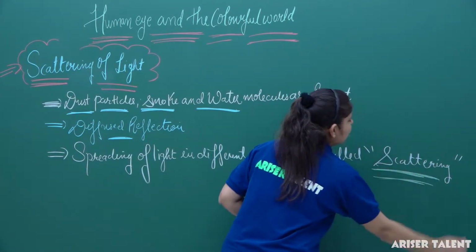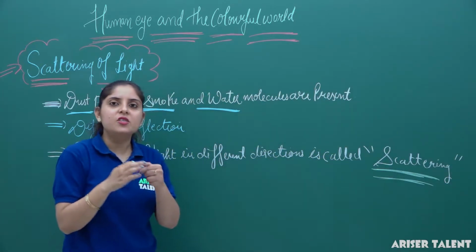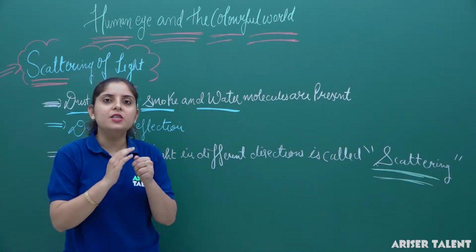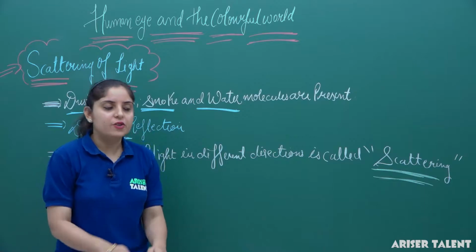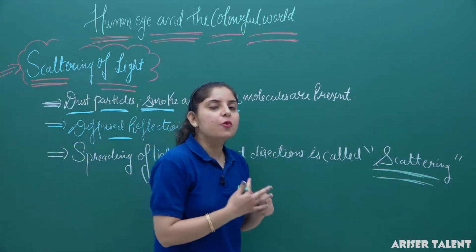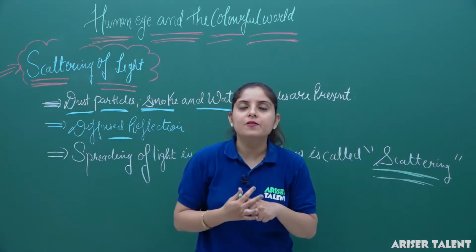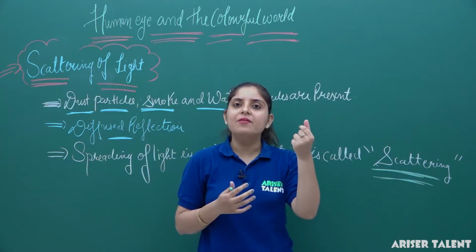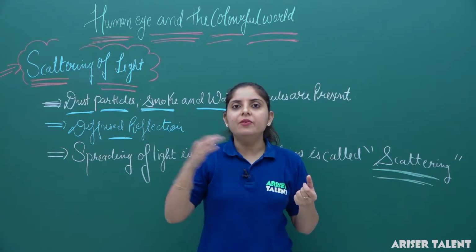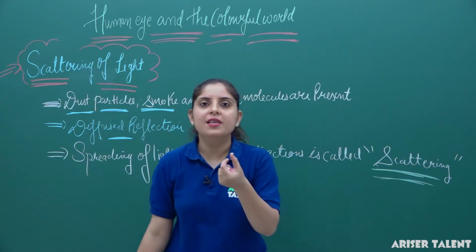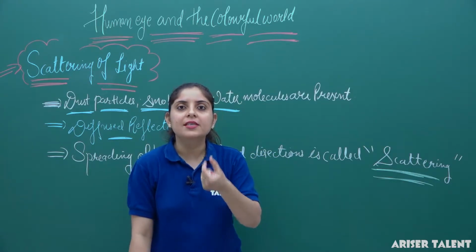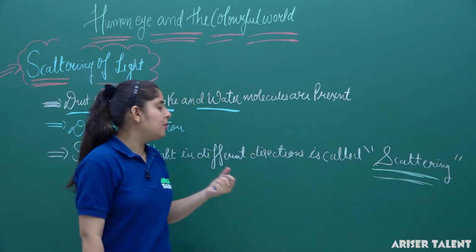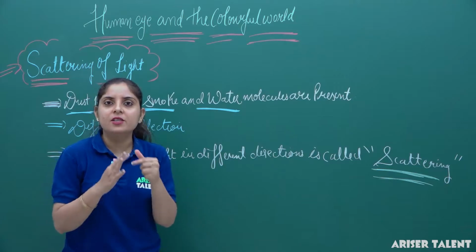It means the light is going to be scattered, spread in all directions. Now, if the light is spread in all directions, you have seen that if the particle has a smaller size, it will scatter more light, and if it has a larger size, it will scatter less. Low wavelength light is the one that scatters more.